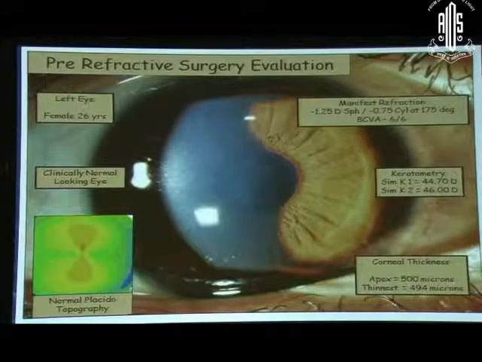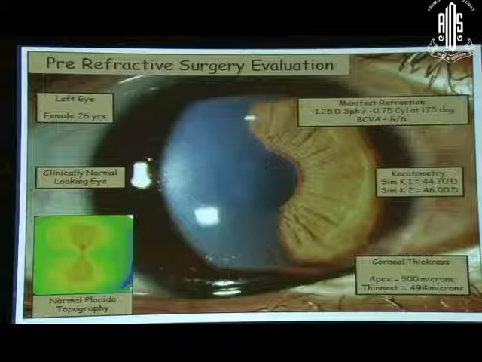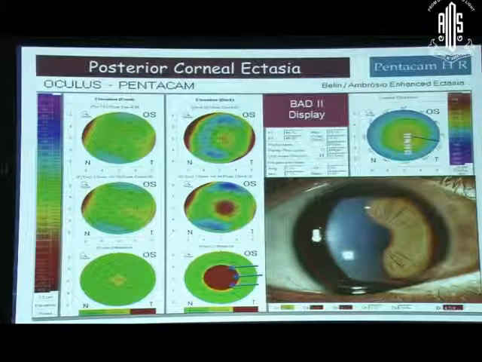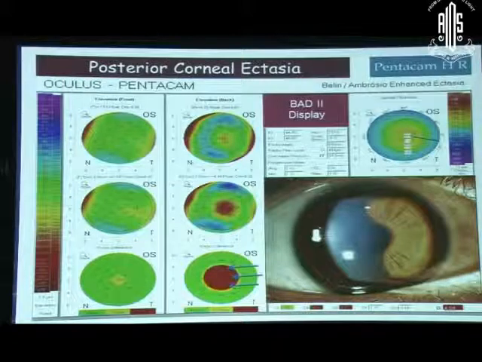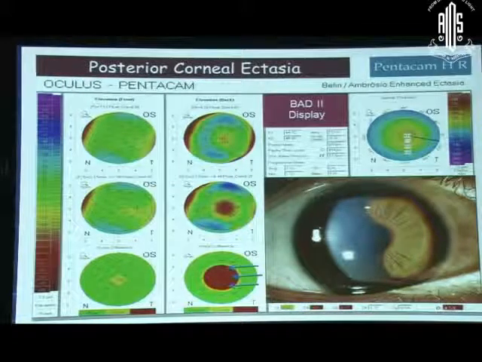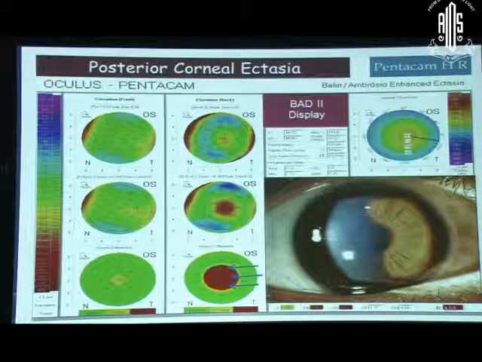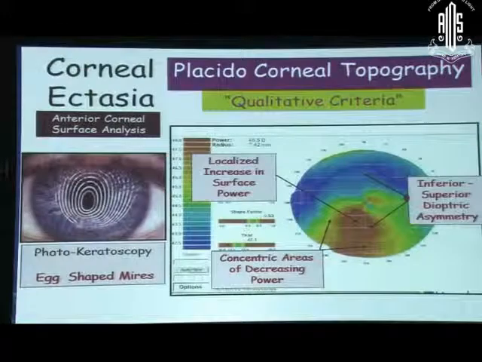Well, this case probably can be a juicy proposition for refractive surgery because the refractive error is not very high. But if we take this patient up on a Belin-Ambrosio display of Pentacam, you immediately see a normal anterior curvature with a significant posterior keratoconus. So it would have been a disaster if we had taken this patient up for corneal refractive surgery.